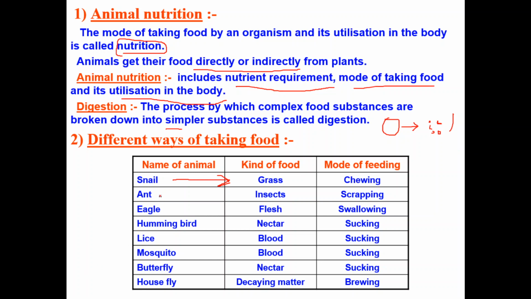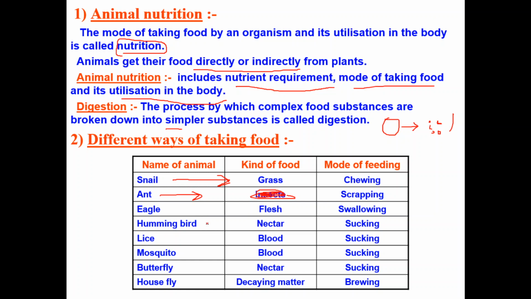And ant depends upon both plants and animals. Please write here, kind of food, both plants and animals. How do they eat? They scrape the food, chew it, and eat it. Eagle, you must have seen in many wildlife programs, right? How do they eat the food? They swallow the food.